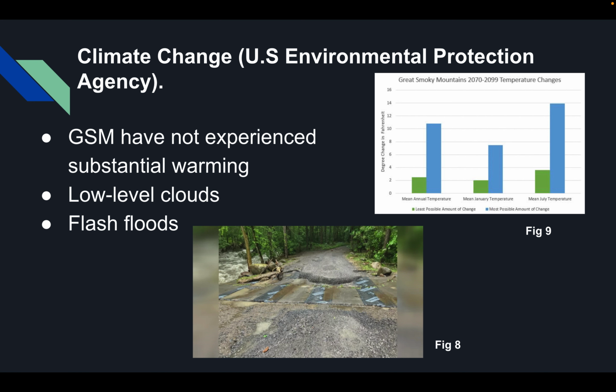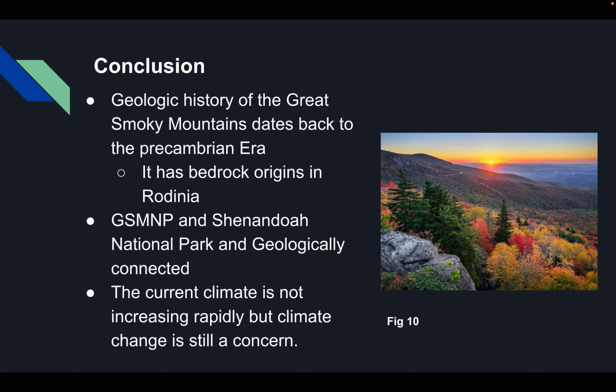Climate models report that increased warming could decrease the amount of low-level clouds in the area, which could harm the ecosystem. Extreme rainfall is also a concern for the area. This could cause flash flooding due to the park's steep topography. Flash floods in the past have also caused closure of the park's trails and roads. Pictured in the slide is a graph that predicts the expected temperature changes, which is Figure 9, as well as a photo of the road closure due to flooding, Figure 8.